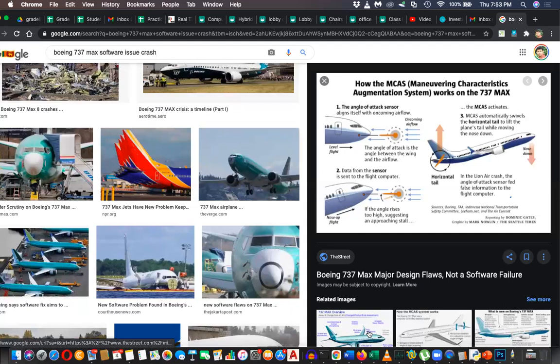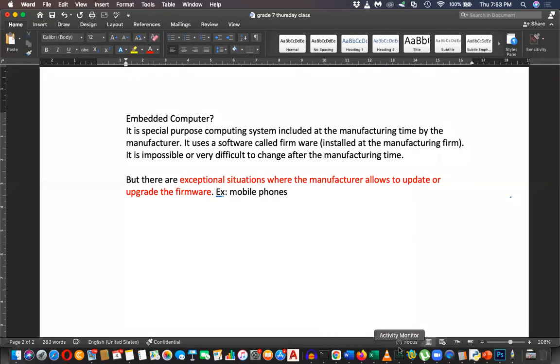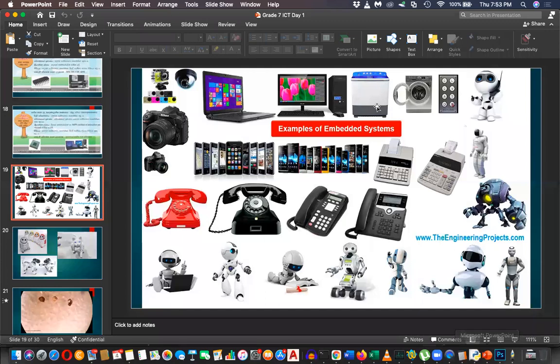Okay, so now you know about firmware, right? These are embedded systems with firmware. You can see CCTV, digital cameras, and laptops have firmware. Does a laptop have an embedded system? Yes. Is the operating system an embedded system? No, because we can install that later. If you can install it later, that is not embedded.